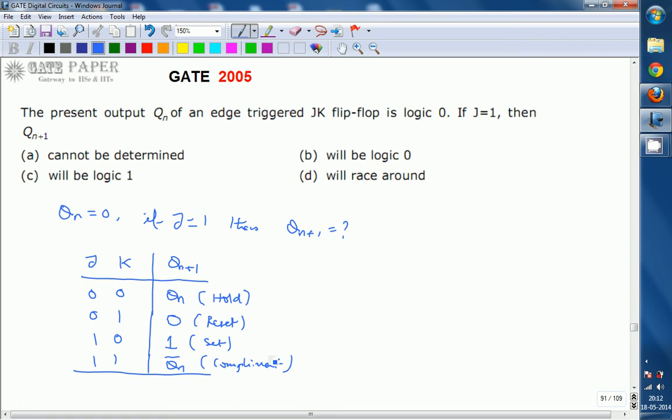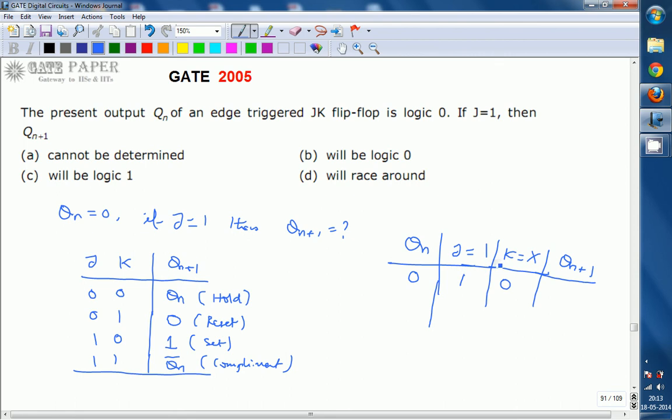So whenever J is equal to 1 and Qn is equal to 0, what are the possibilities? Whenever Qn is equal to 0 and J is equal to 1, K can be either 0 or 1. Take this one: Qn plus 1 going this way, J is equal to 1 and K is equal to 0. 1 0 is nothing but the set state.